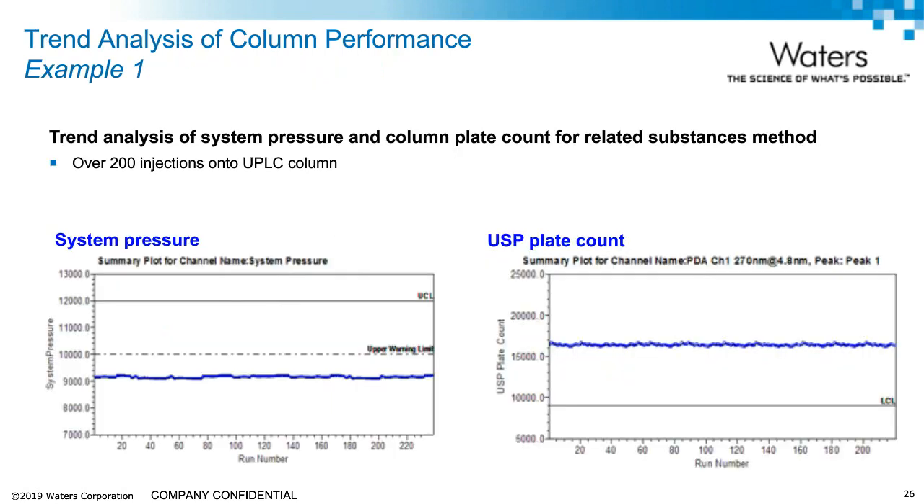Here we are tracking system pressure and a USP plate count for a related substances method. Over 200 injections of standards and sample solutions were made onto the column. You can see that the pressure and the plate count met the performance expectations for all injections.